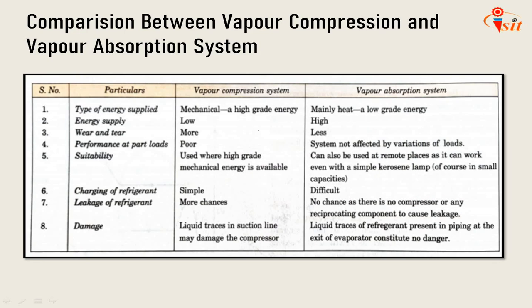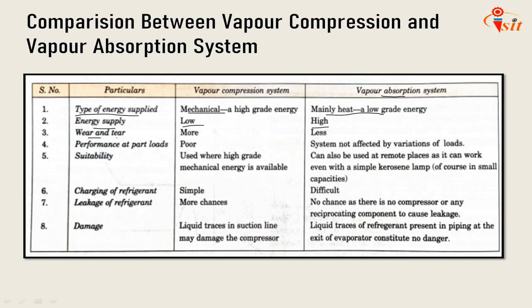Then the next point is about the comparison between the vapor compression and vapor absorption system. That comparison is very important. Here the particulars are listed: vapor compression system and vapor absorption system. In particular, the type of energy supplied. Here in the vapor compression system we are using a compressor, so high grade energy we are supplying. But here in the absorption system we are supplying low grade energy, that is heat. Energy supply here is low, and here high energy supply is there.